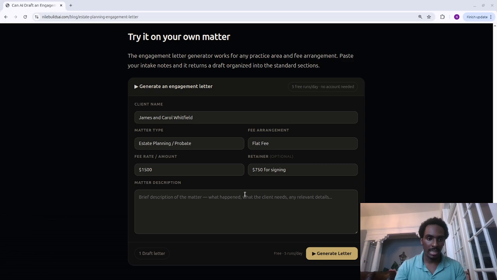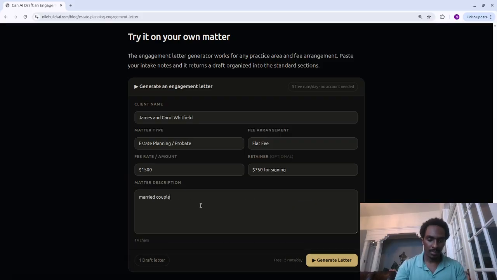So what I'm going to put here is: married couple, both age 54, requesting a basic estate plan. Wills for both spouses, durable powers, both.